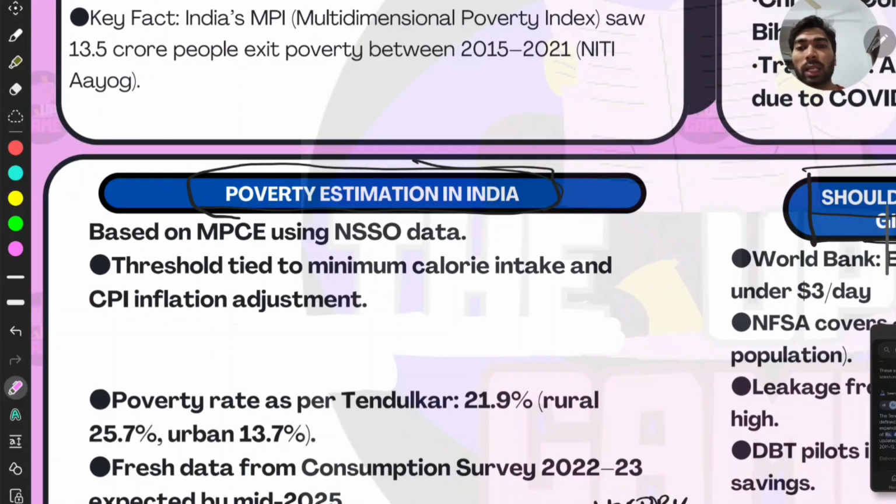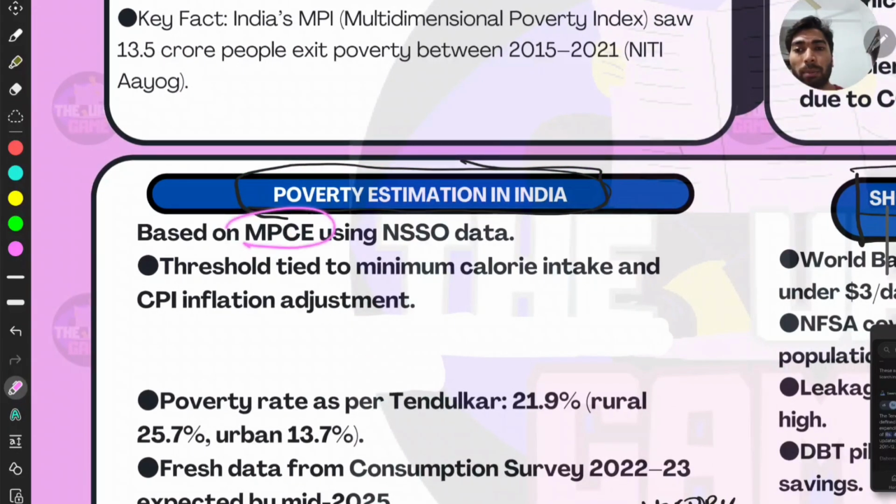Then with respect to poverty estimation in India, it is based on MPCE, that is monthly per capita consumption expenditure, right?